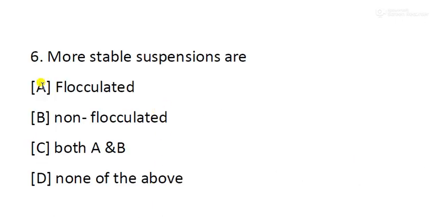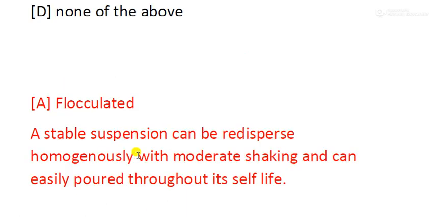Next question, question number 6. More stable suspension are: option A, flocculated; option B, non-flocculated; option C, both A and B; option D, none of the above. So the right answer will be flocculated. A stable suspension can be redispersed homogeneously with moderate shaking and can easily be poured throughout its shelf life. So let's see when we will say that suspensions are flocculated.